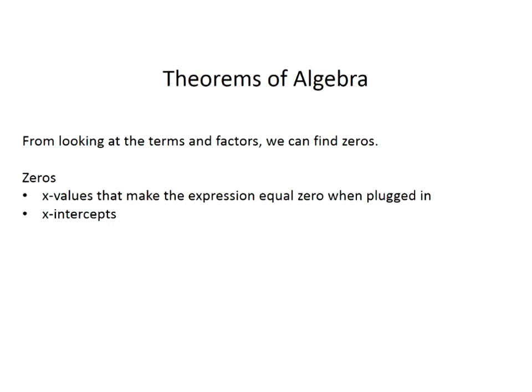We're going to look at some theorems of algebra that are going to give us information about the zeros of the function. And from looking at the terms and the factors, we can find zeros. And when I say the word zeros, that means x values that make the expression equal to 0 when plugged in. It also translates on a graph to the x-intercepts. So by finding these zeros, it can help us figure out what a graph for the function should look like and where the function is equal to 0.